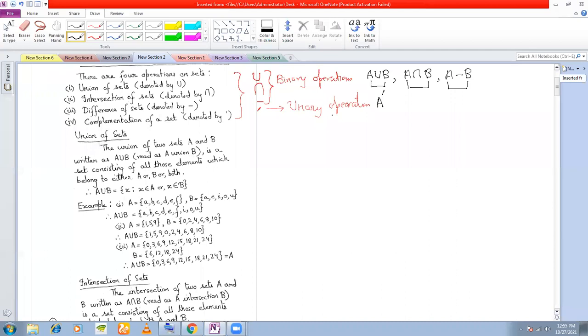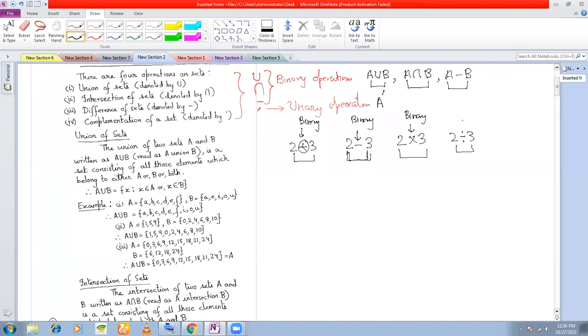Binary operation is an everyday operation that we use. Addition, subtraction, multiplication, division. 2 plus 3. You require 2 numbers for this. 2 minus 3. You require 2 numbers. So plus is a binary operation. Subtraction is also a binary operation, because it requires 2 numbers. Next, multiplication. 2 into 3 requires 2. So this is a binary operation. Bi in English means 2, right? Division also. 2 divided by 3 requires 2 numbers. So division is also a binary operation.